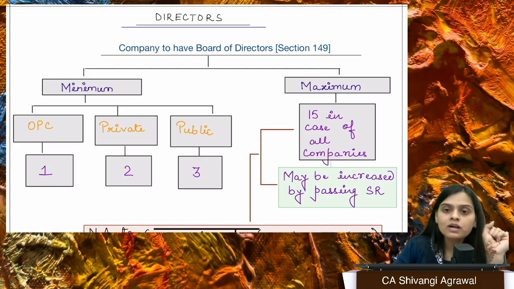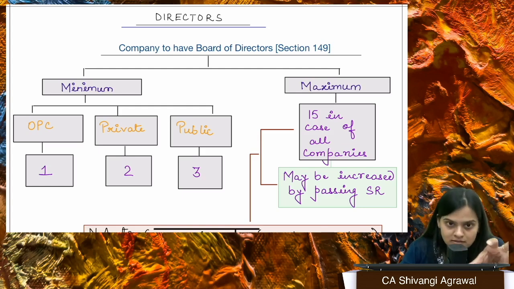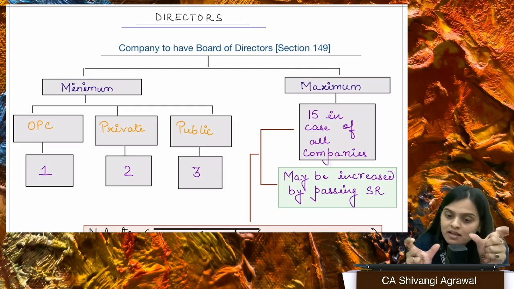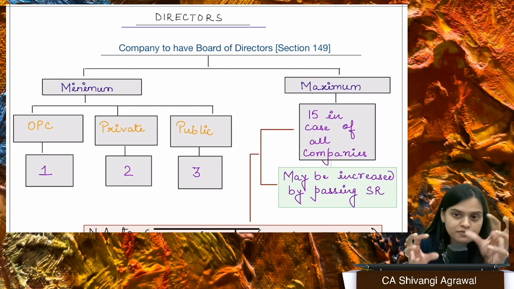Okay. Now, the Companies Act says that when we're talking about the company or the board of directors, basically, they are the trustees of the assets of the company, right? When I'm saying the directors, or when I'm saying board, it is collectively all the directors.